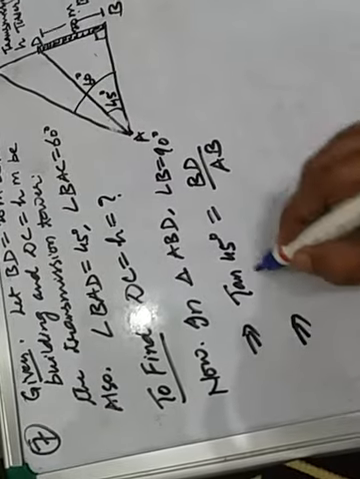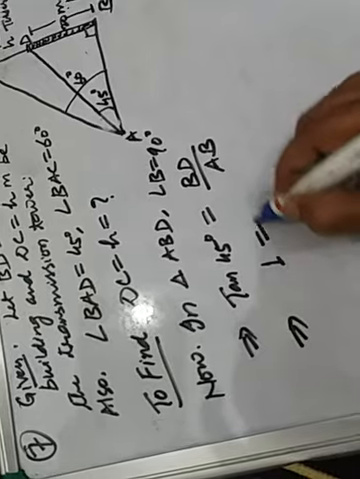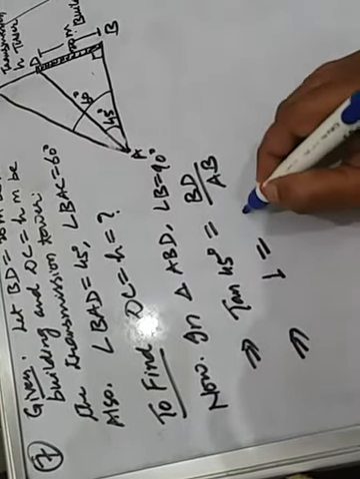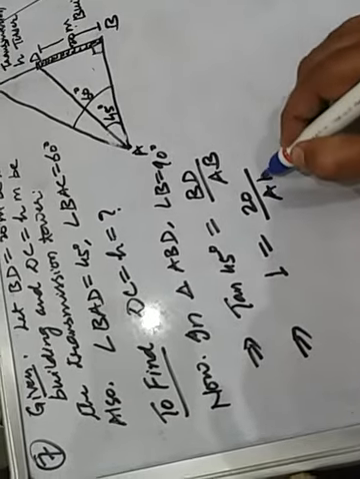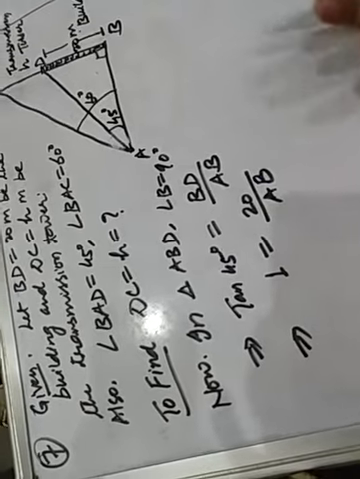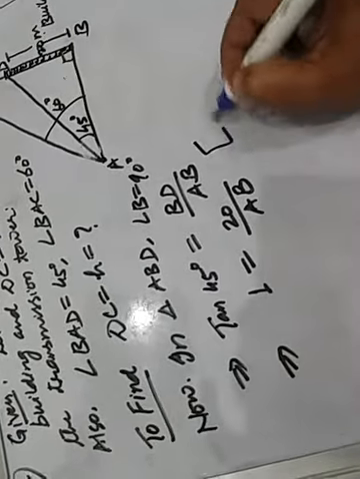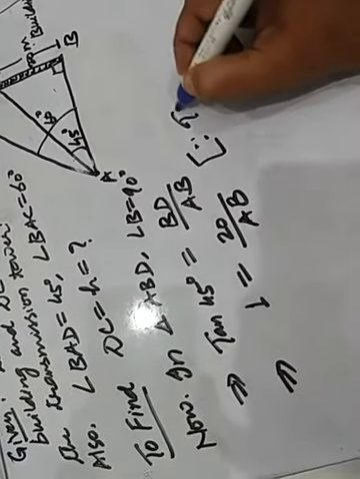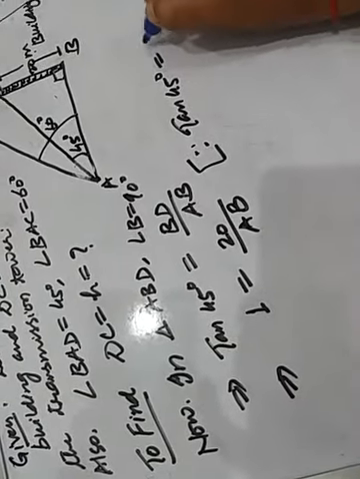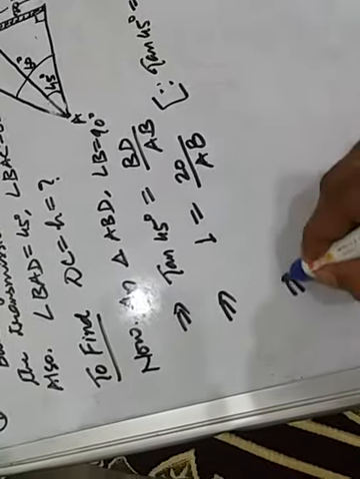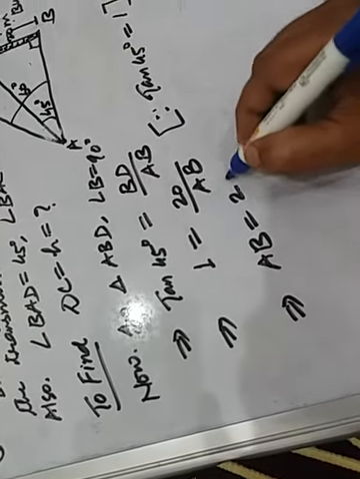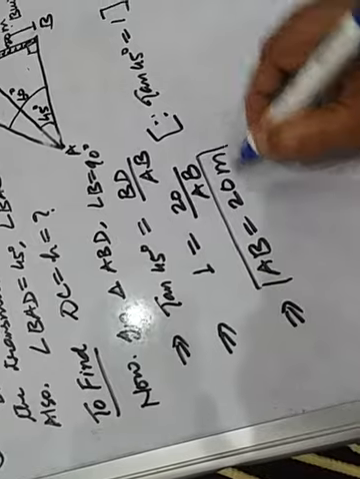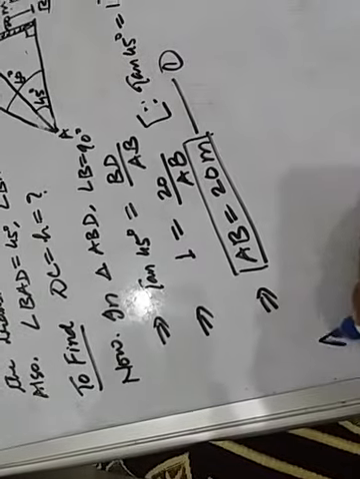Put the values: tan 45 degree equal to 1 equal to BD upon AB. BD is given to be 20 meter. So 20 upon AB. This implies that AB equal to, by cross multiply, AB equal to 20. AB equal to 20 meter, and that is equation number 1. Clear, children?